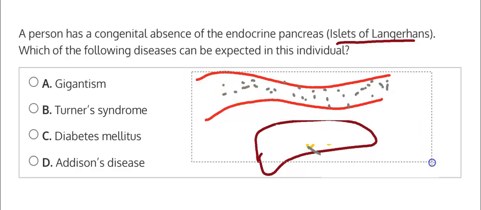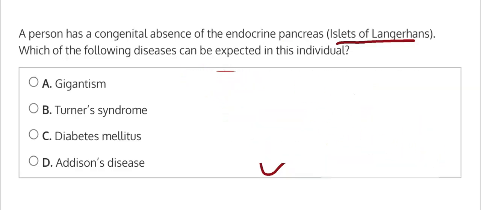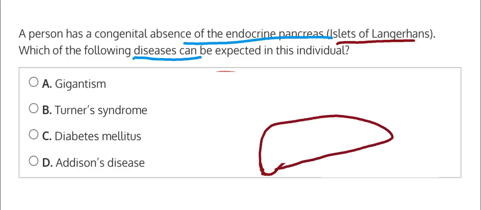In this question, they're saying a congenital absence of the endocrine pancreas. That would mean the pancreas would be unable to produce insulin because it's non-existent. The endocrine pancreas is absent. There's no pancreas, so there's no insulin. Now this question is asking which of these diseases would be expected. If you have no pancreas, this would be very similar to having a pancreas that doesn't work properly.